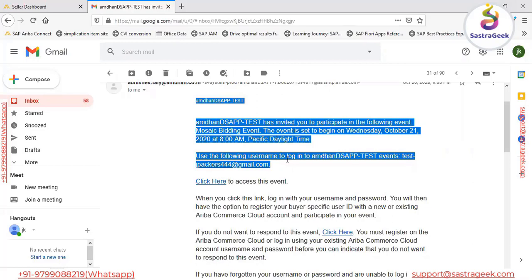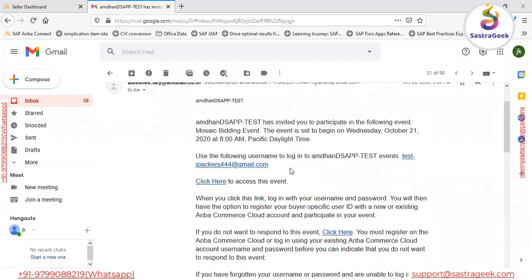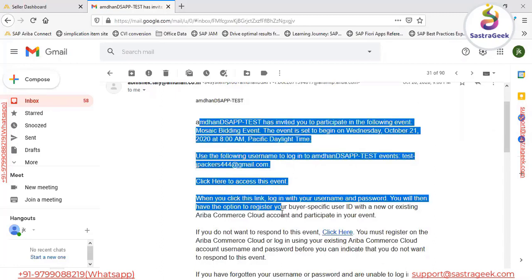So it looks like this: that email flows to the supplier automatically. They get one notification on their email, to whatever email ID they have specified in the supplier profile. That is where the system sends this notification.